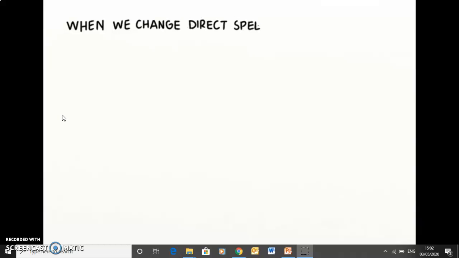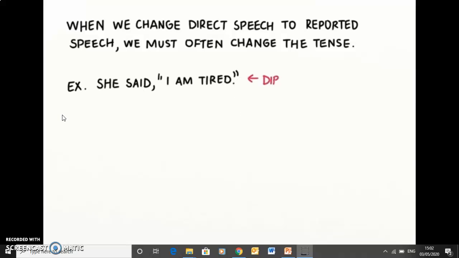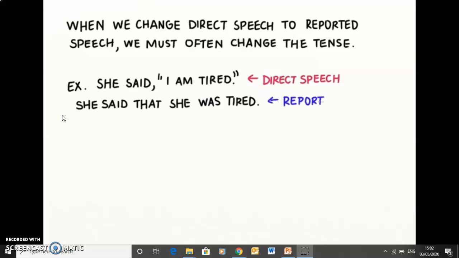When we change direct speech to reported speech, we must often change the tense. Example: she said, "I am tired." Direct speech. She said that she was tired. Reported speech. Am is in the present tense, was is in the past tense, and I changed to she.